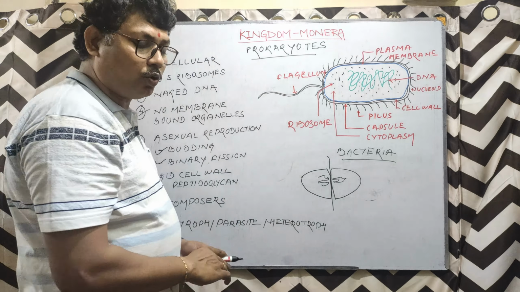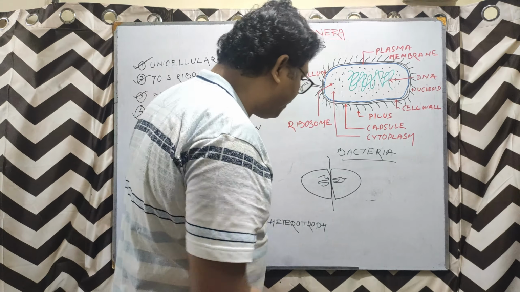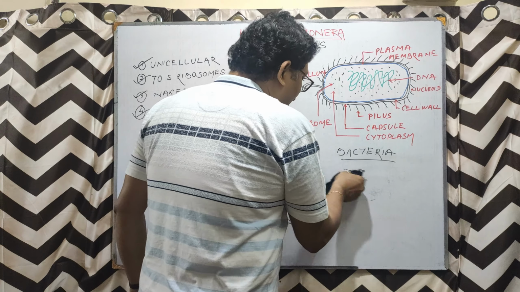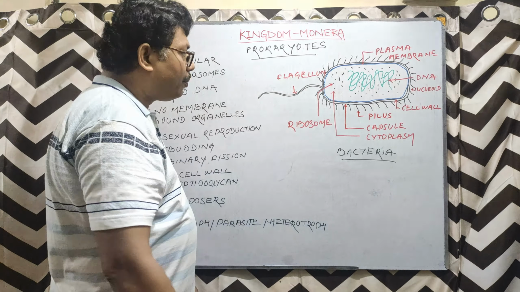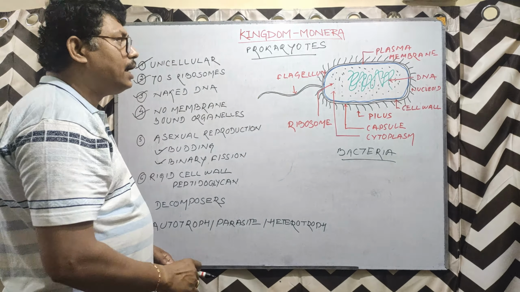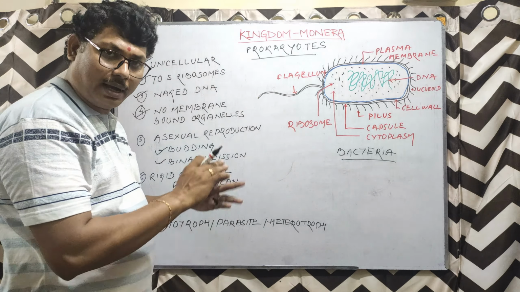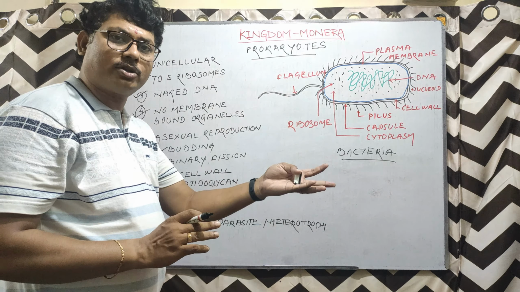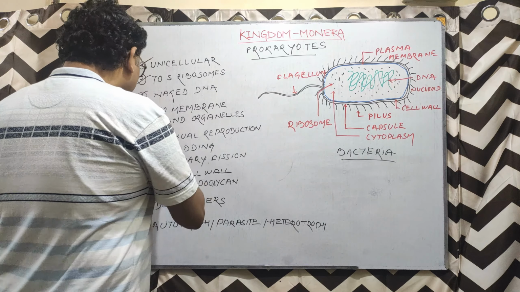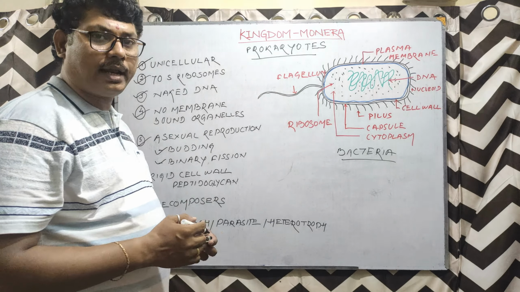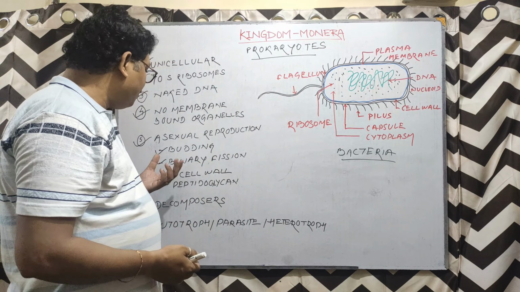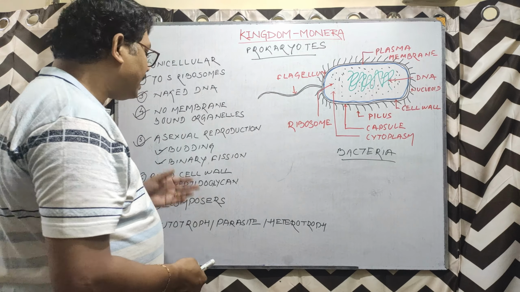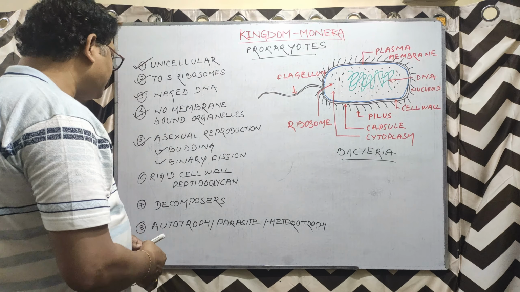So these are the two methods, budding and binary fission, by which bacteria or prokaryotes reproduce. Organisms in kingdom Monera reproduce this way. So this is an important question. In kingdom Monera, whichever organisms are there, how do they reproduce? Asexual reproduction is seen, either by budding or binary fission.